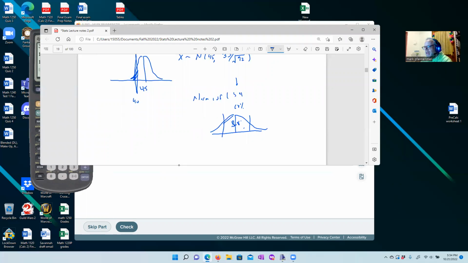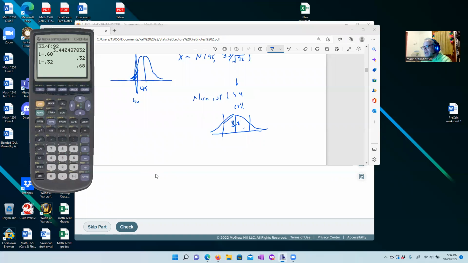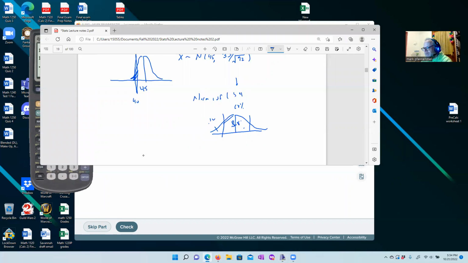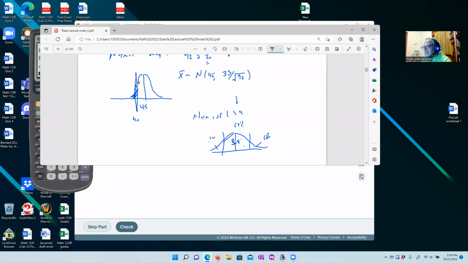Okay, and then I've got two pockets. I've got $1, minus 68 cents, that was 32 cents. Now I'm going to take my 32 cents and put a little bit in my left pocket and a little bit in my right pocket. If I want to divide that evenly, we're going to put about 16 cents in each pocket. So each of these wings here is going to be about 16%.